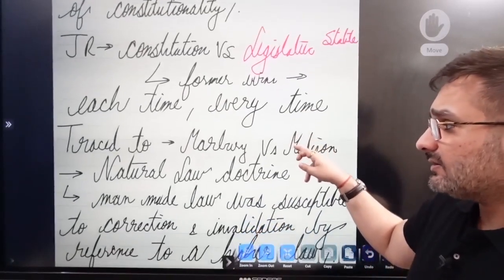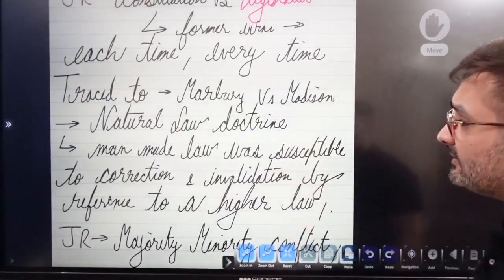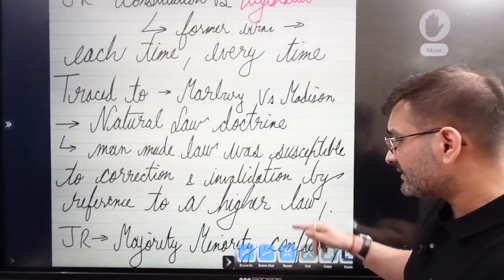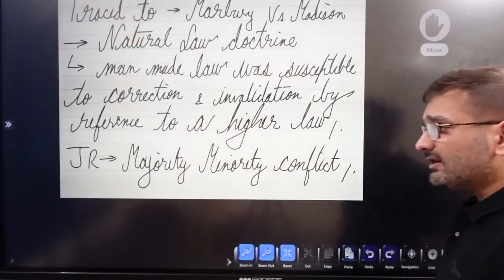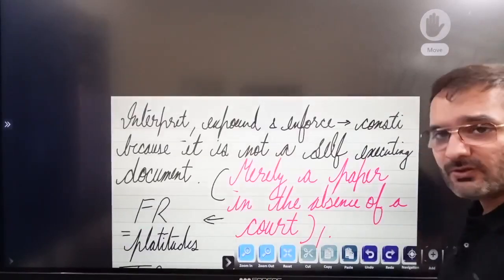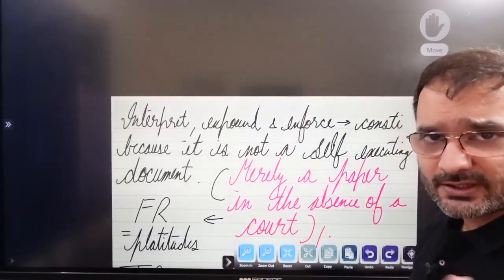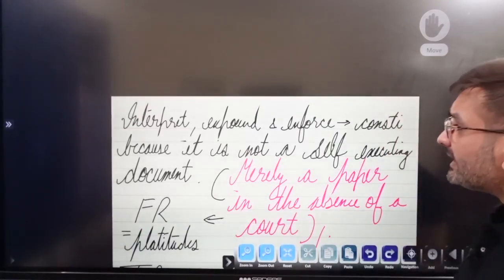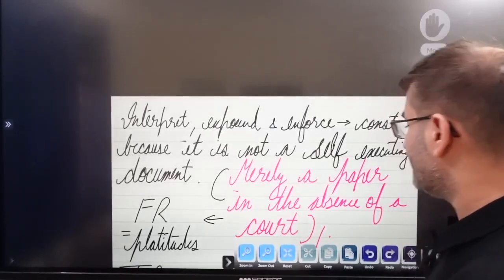Alright. Now you can trace this doctrine back to Marbury versus Madison and the natural law doctrine, that is, man-made law was susceptible to correction and invalidation by reference to a higher law. That is what constitution versus legislative statute is. Alright, so judicial review is basically the majority-minority conflict. Also it covers what the majority wants and how we protect the rights of the minorities, inherent to judicial review. Now, to interpret, expound and enforce the constitution, because it is not a self-executing document.